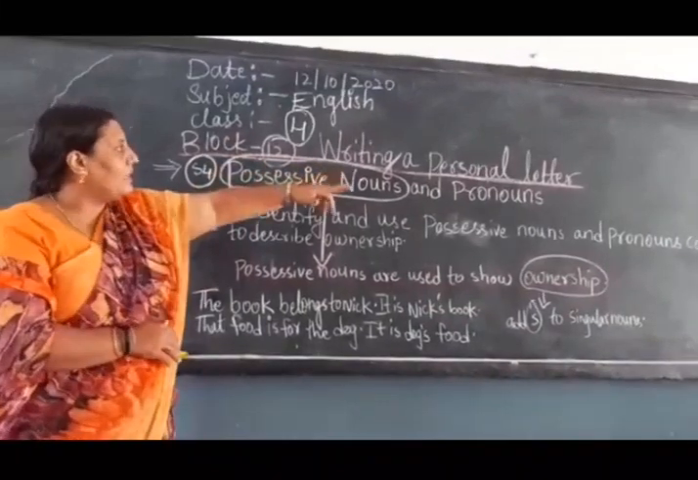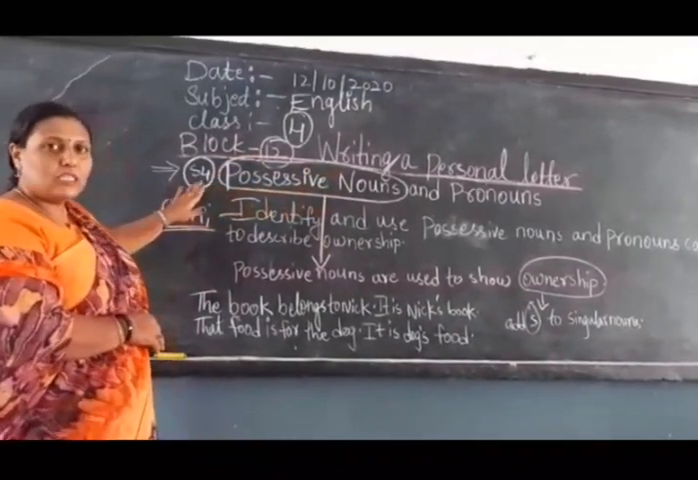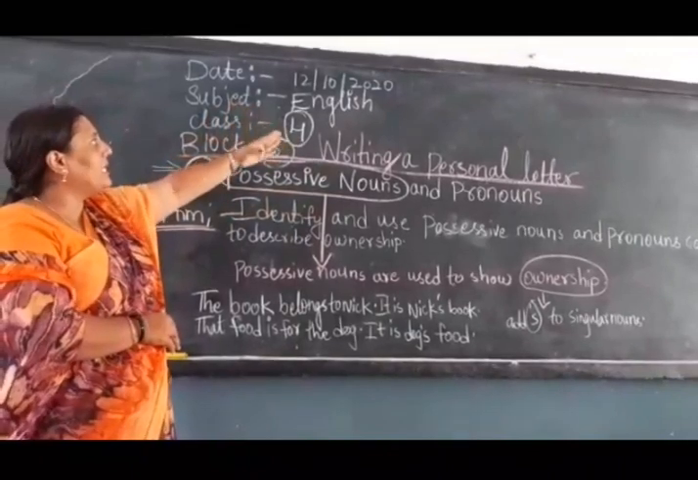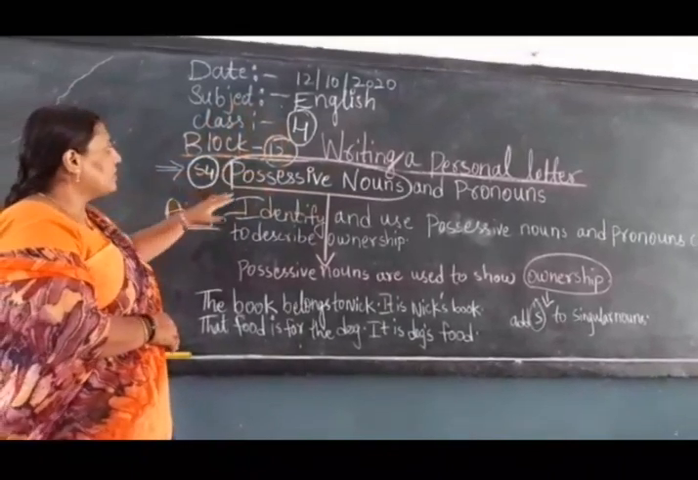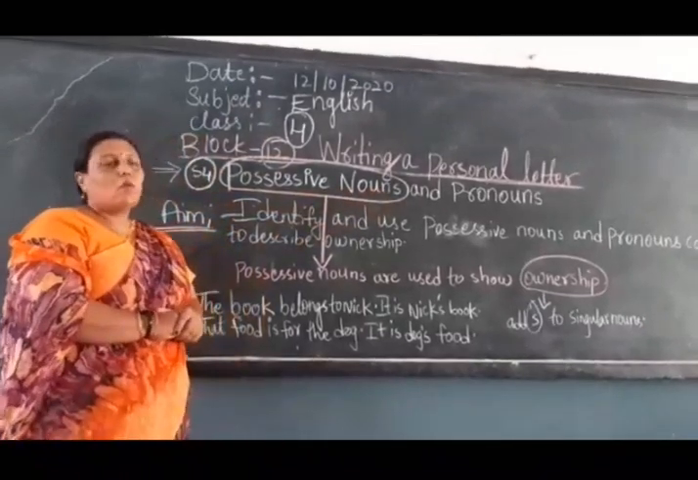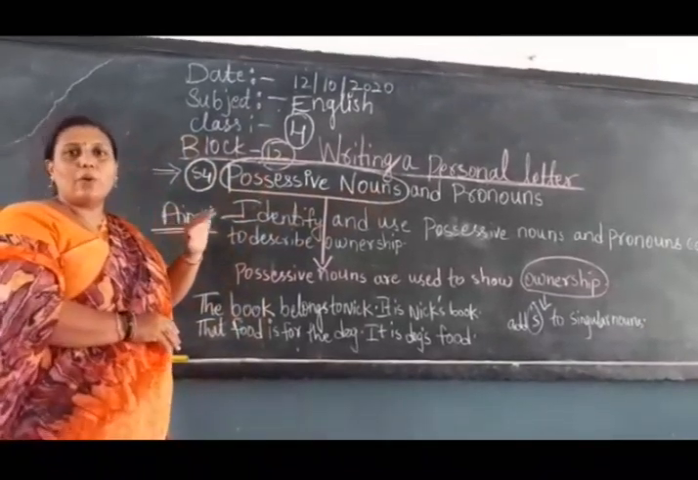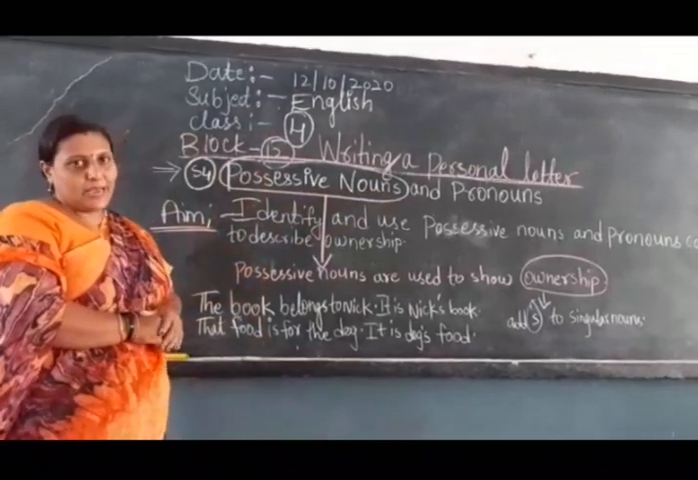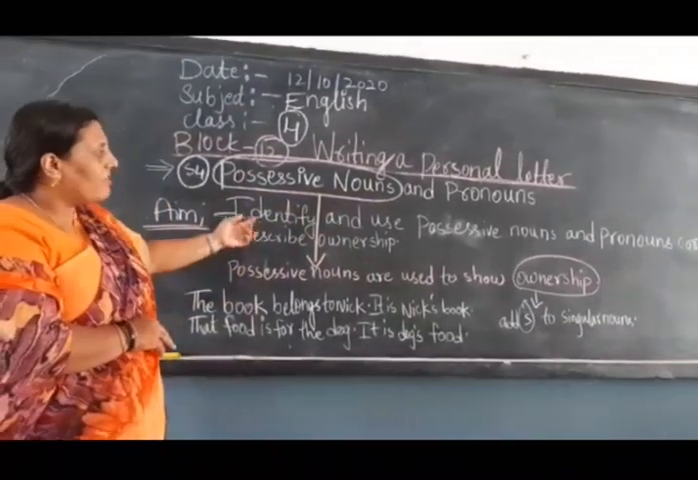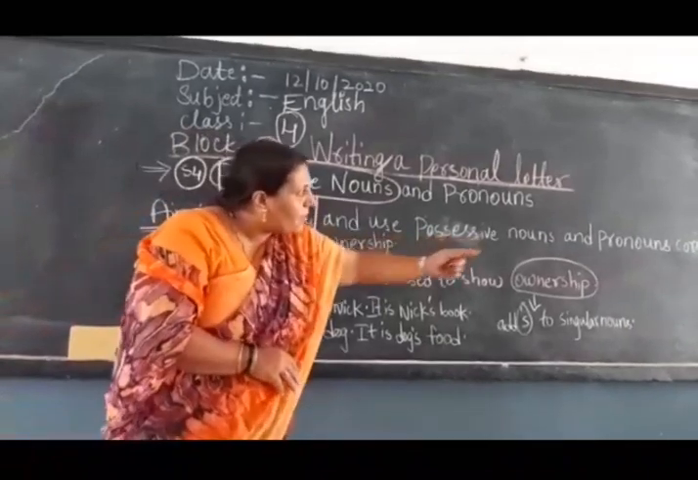Block 12, writing a personal letter, S4. This is a very interesting topic. Write today's date, 12-10-2020, English, grade 4, S4. Possessive nouns and pronouns. What is a possessive noun? We are going to see in this topic today. What is the aim of this lesson? Identify and use a possessive noun and pronoun